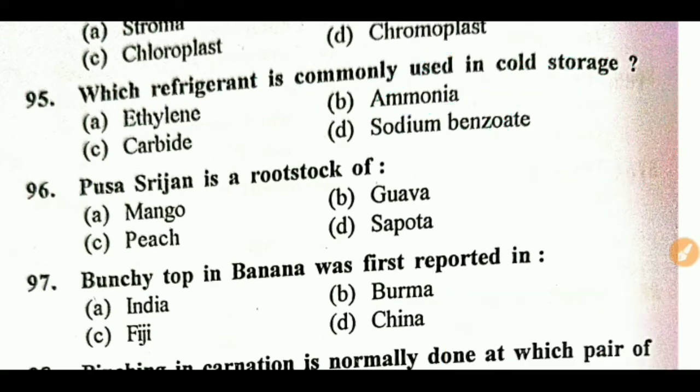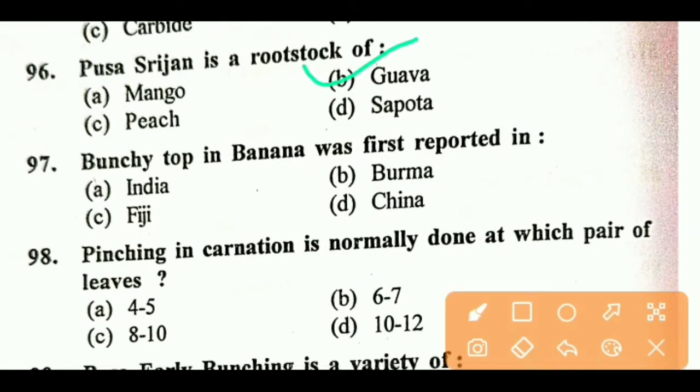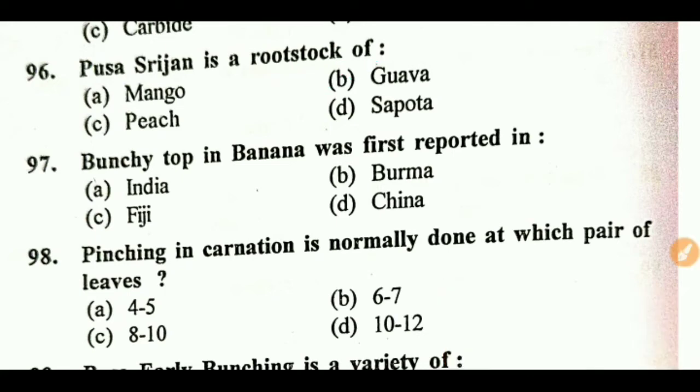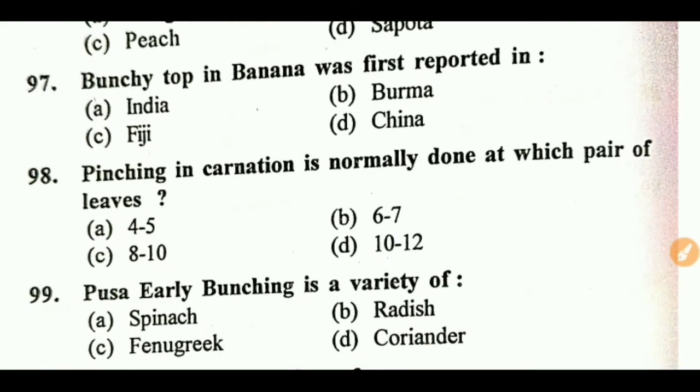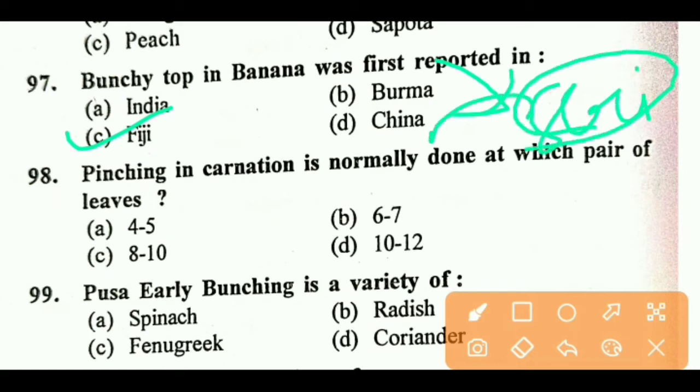Next question, Pusa Srijan is a rootstock of, right answer is B, guava. Bunchy top in banana was first reported in, right answer is Fiji, but it was introduced from Sri Lanka.